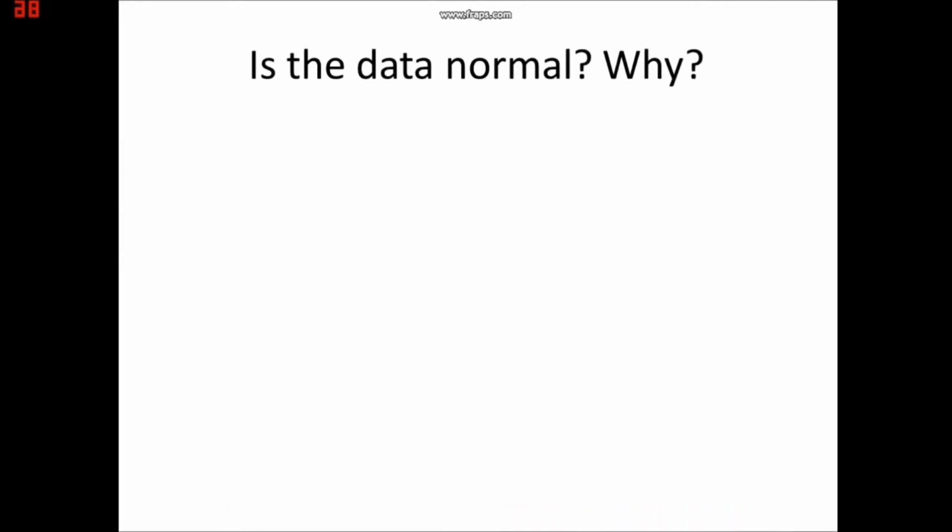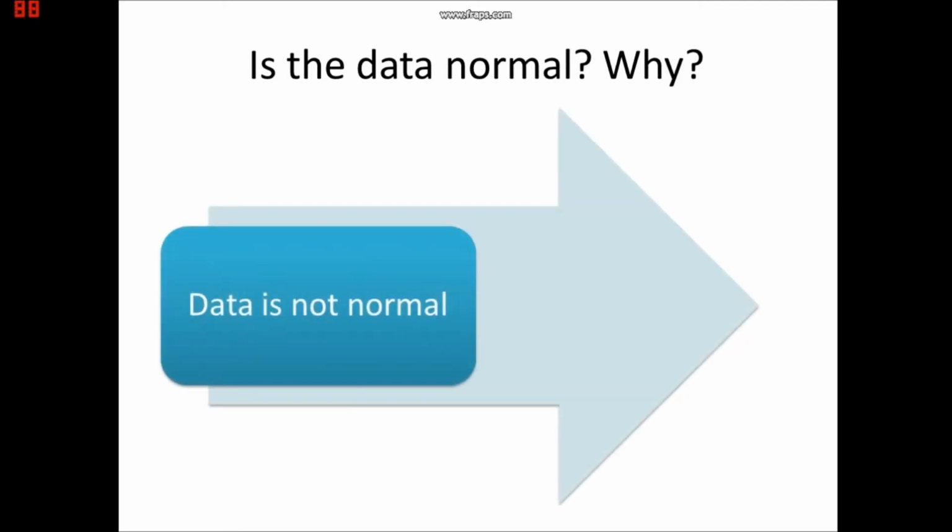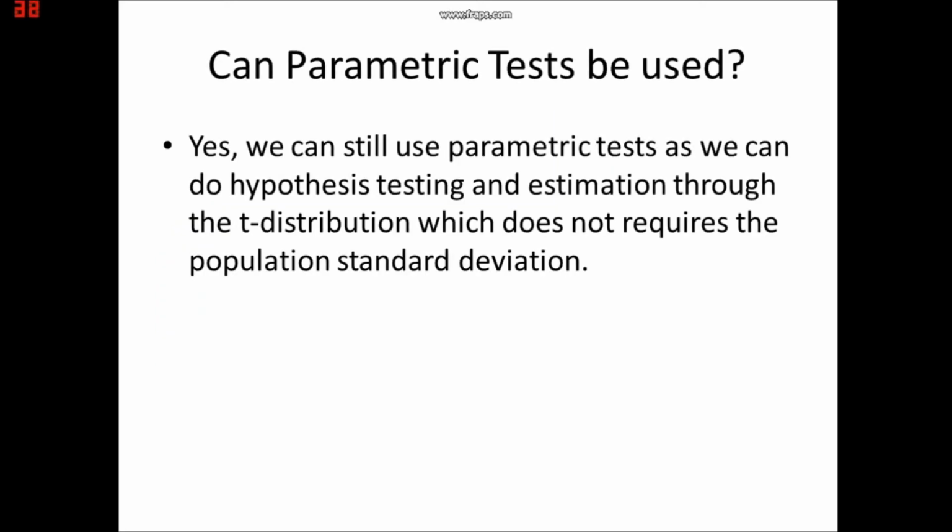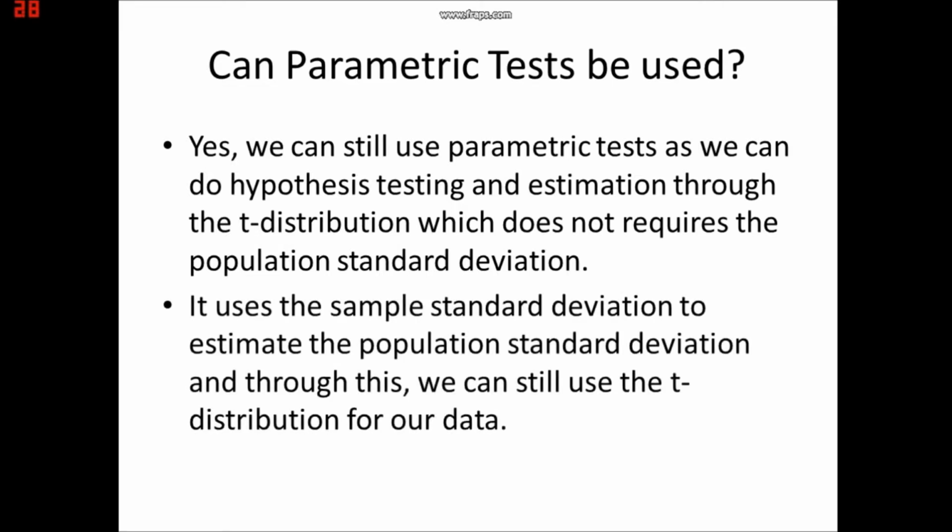Is the data normal? No, the data is not normal because the population standard deviation was not given. Can parametric tests be used? Yes, we can still use our parametric tests as we can do hypothesis testing and estimation through the t-distribution, which does not require the population standard deviation. It uses the sample deviation to estimate the population standard deviation, and through this, we can still use the t-distribution for our data.